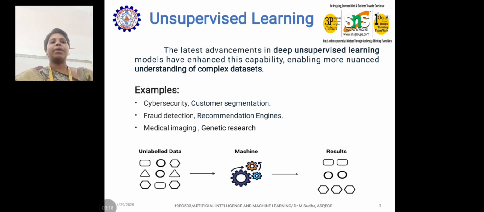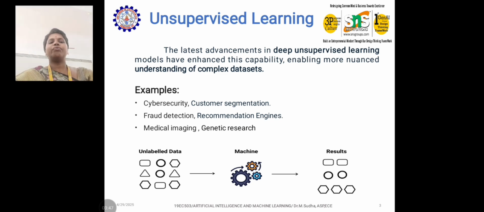Some day-to-day life examples where we use unsupervised learning are cybersecurity, customer segmentation, fraud detection, recommendation engines, medical imaging, and genetic research. Cybersecurity is obviously important nowadays, with cryptocurrency and Bitcoin, as well as in defense applications.